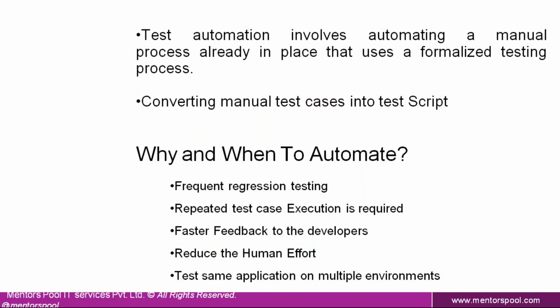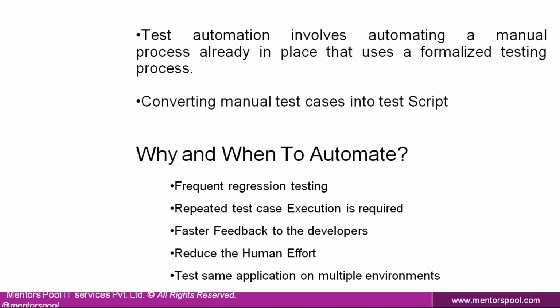Why do we have to go for automation? When do we have to go for automation? Already we have a formalized testing approach, that is manual testing. Then why do we have to get into automation? First of all, let us see what automation testing or test automation means. Test automation involves automating a manual process already in place that uses a formalized testing process. In a single line, you can conclude that converting manual test cases into test scripts is called test automation.